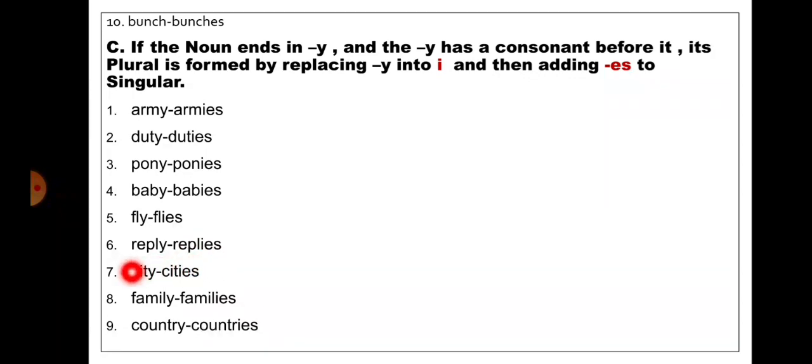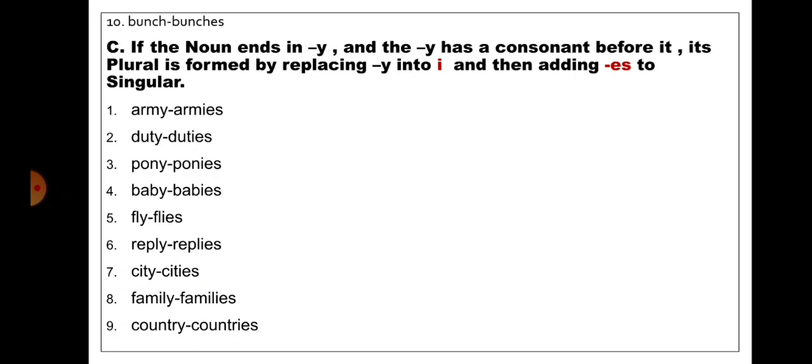Replies. City, the word is ending with y and before that it has a consonant t. So here y will be replaced by i and then we will add es to singular. So it will become plural, cities. Family, the word is ending with y and before that it has a consonant l. So here y will be replaced by i and then we will add es in order to make it plural,